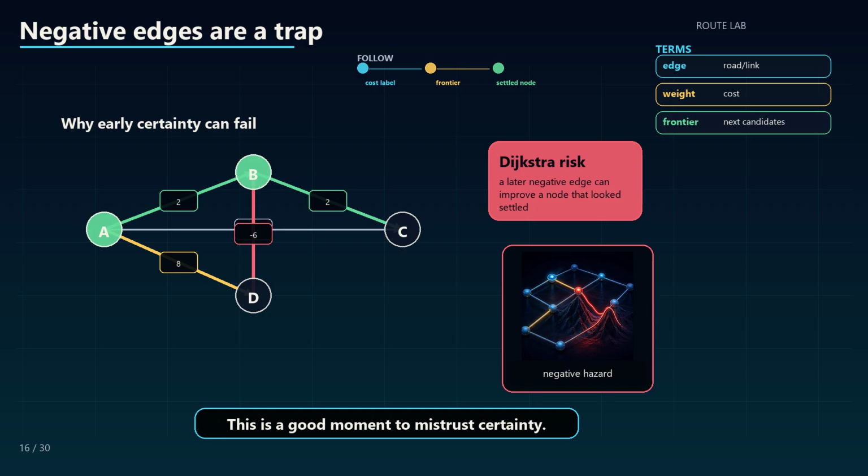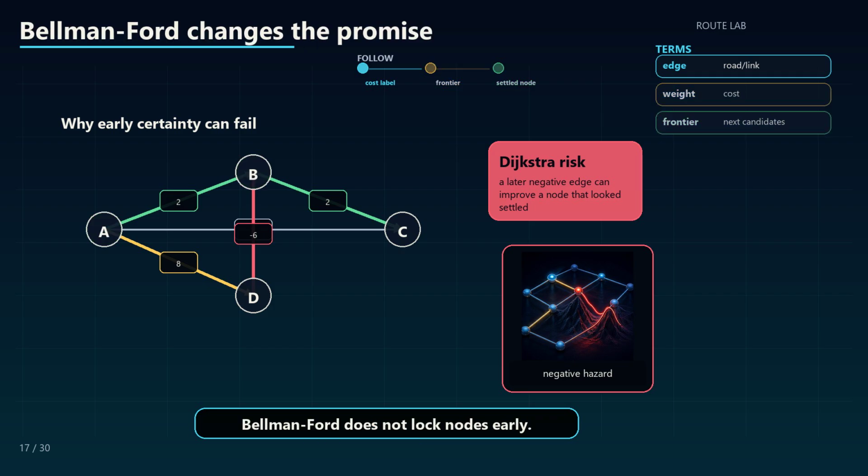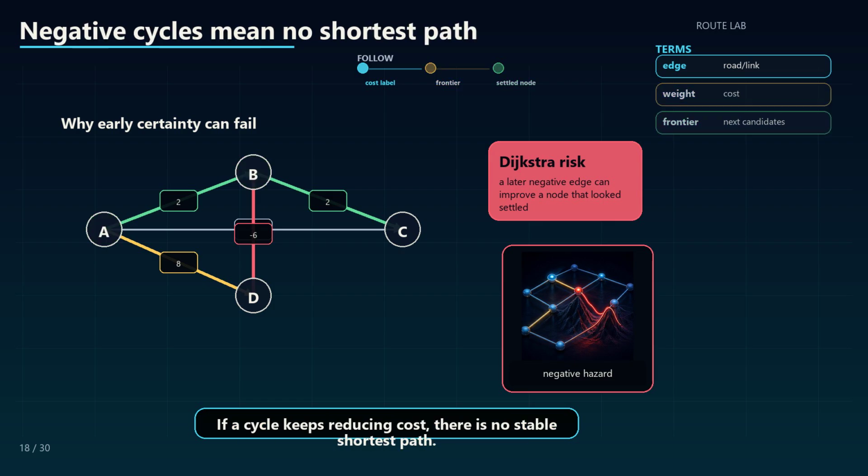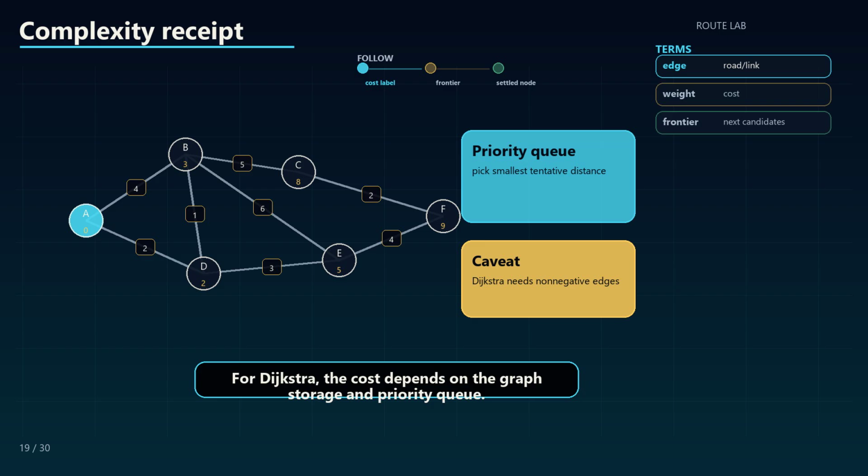This is a good moment to mistrust certainty. A single negative edge can turn yesterday's safe answer into today's bug. Bellman-Ford does not lock nodes early. It repeatedly relaxes all edges, which is slower but can handle negative edges and detect negative cycles. If a cycle keeps reducing cost, there is no stable shortest path. You can loop again and again and make the route cheaper without limit.